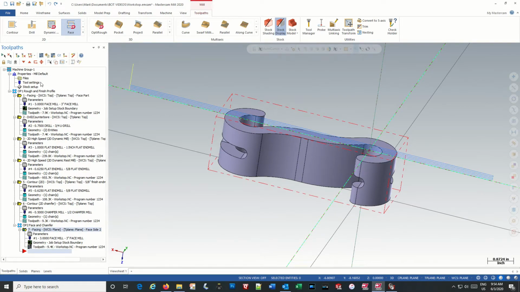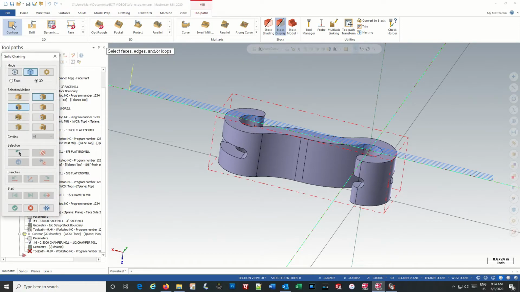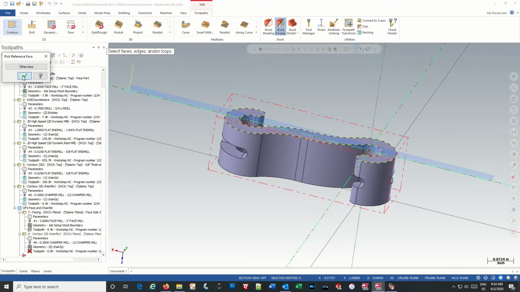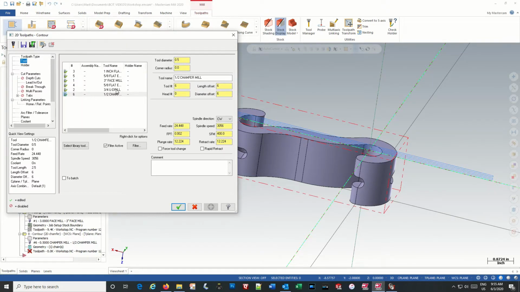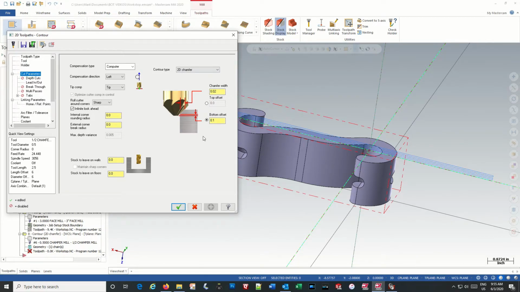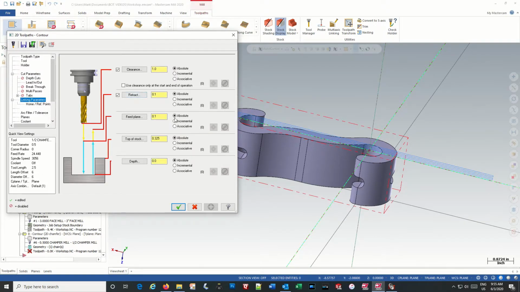All we have left to do now is to chamfer that, so we use contour. Select our contour there. Okay. Tool. Half-inch chamfer tool, that's what we used before. Cut parameters are still the same as they were last time. Linking parameters should still be the same. Top of stock actually is 0 because it's been faced off now. Depth, we leave at 0 because we've set our depth of cut in the cut parameters for the tool.